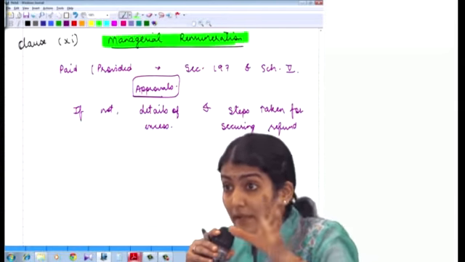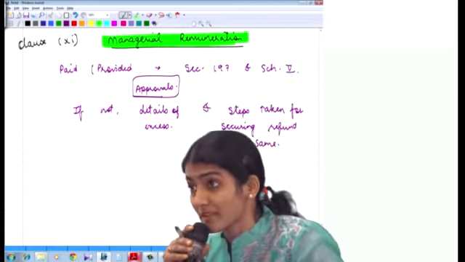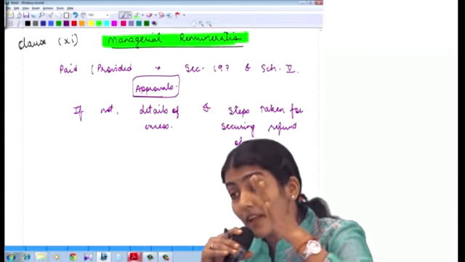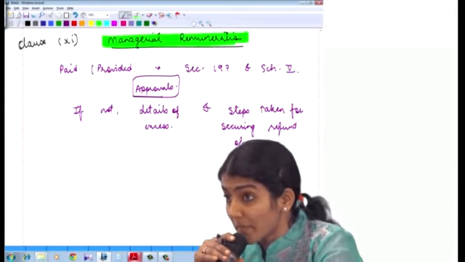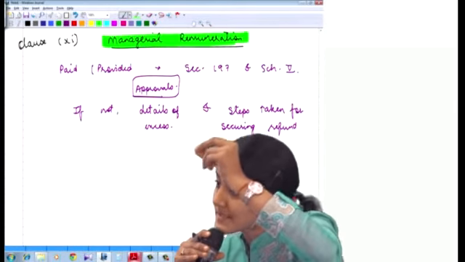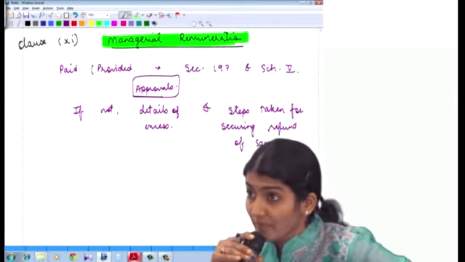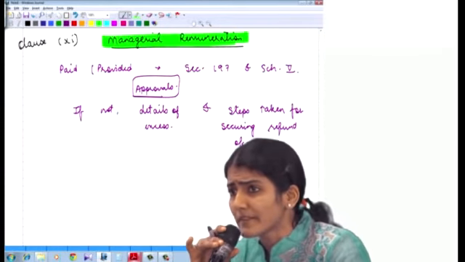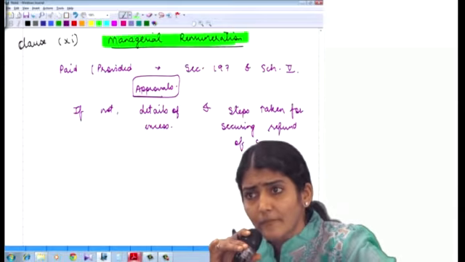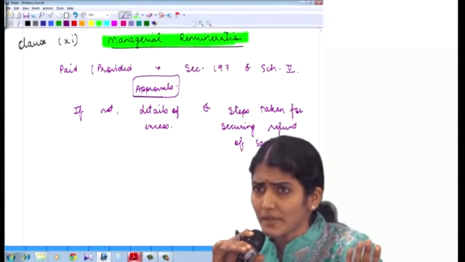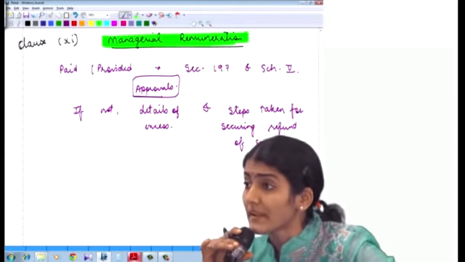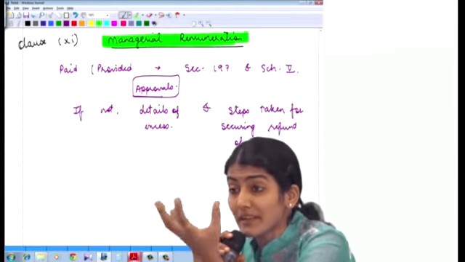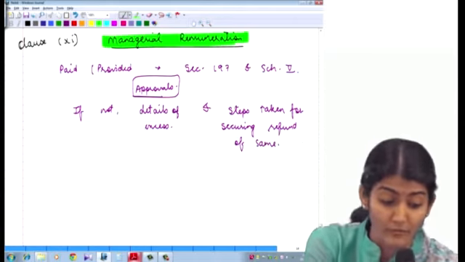So one, whether it has been paid or provided for in accordance with the requisite approvals mandated under section 197 read with schedule 5. And then after that, what does it say? If excess has been paid, then the details and also the steps taken for securing refund of the same. So they say as per the Companies Act, how much managerial remuneration? 11% of net profits. So say the company has paid 13% of net profits. So 2% has been paid excess. So again it says steps taken for securing refund of the same.